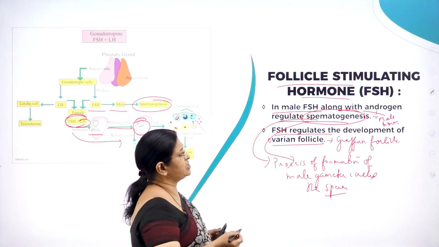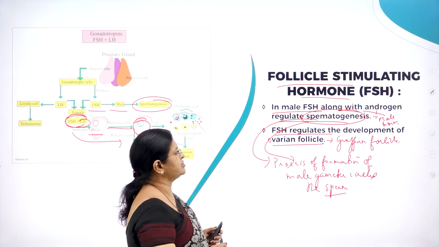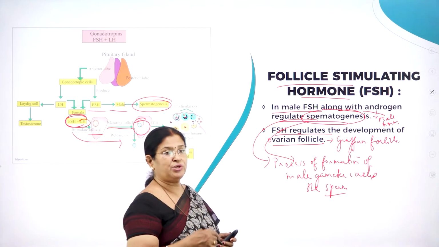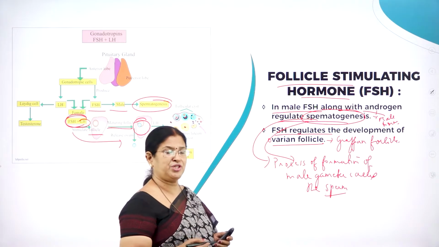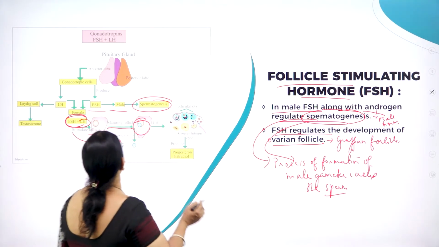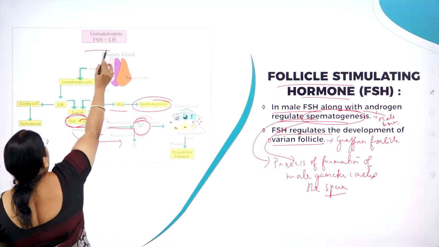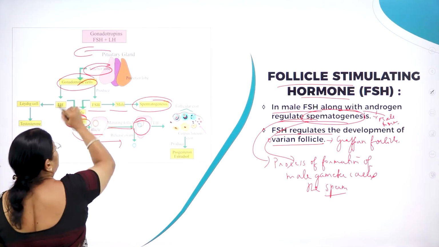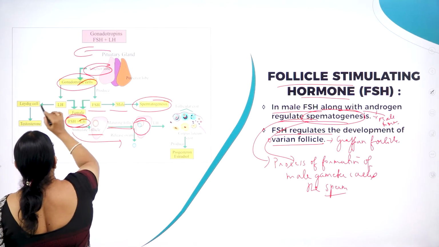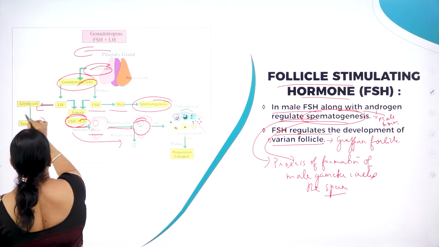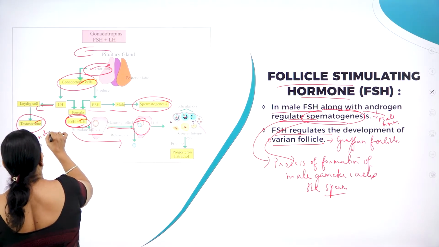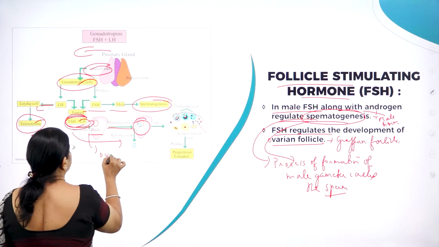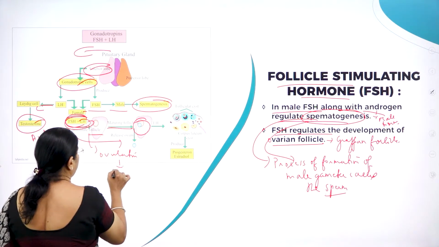In male, FSH along with androgen regulates spermatogenesis. FSH regulates the development of the ovarian follicle, that is, to develop the primary follicle into a matured Graafian follicle. Here you can see FSH and LH are called gonadotrophins, which are produced by the anterior pituitary. LH will induce Leydig cells to produce the male hormone called testosterone, that is androgen. And LH in female will help in ovulation, that is expulsion of ova.